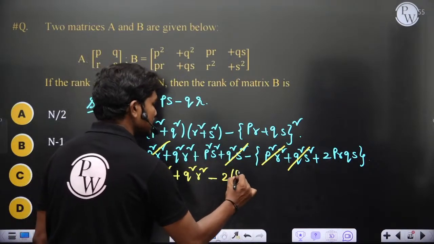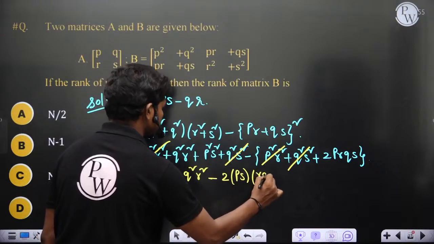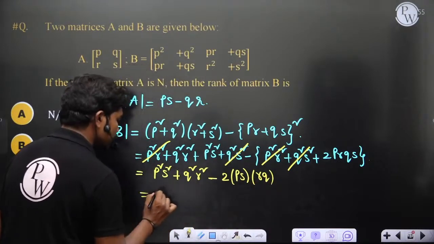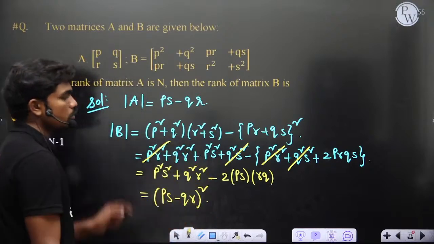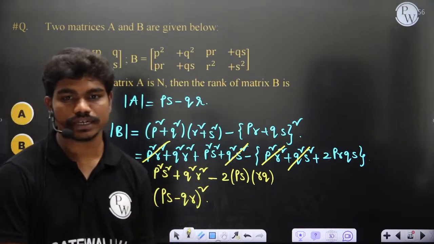So I can write this as PS minus QR whole square. So the determinant of B is again PS minus QR whole square.